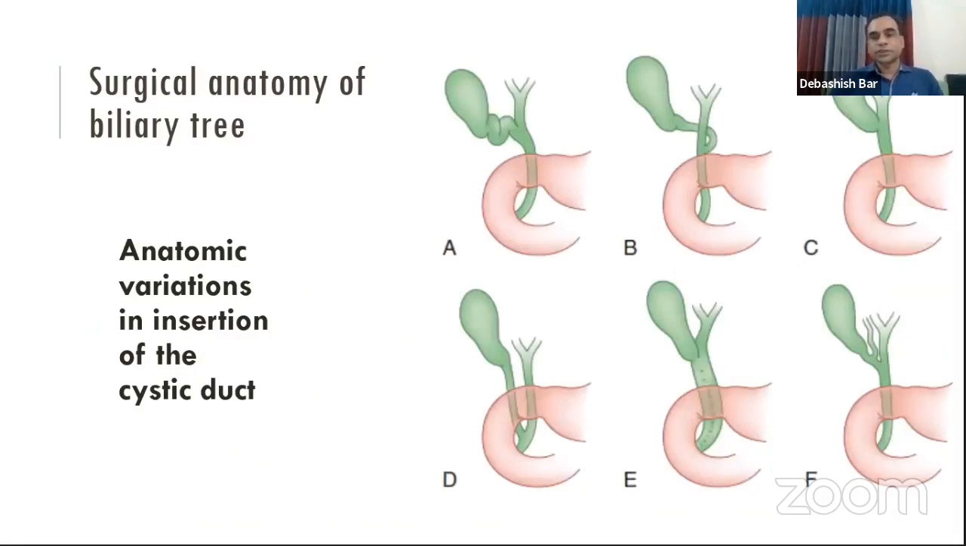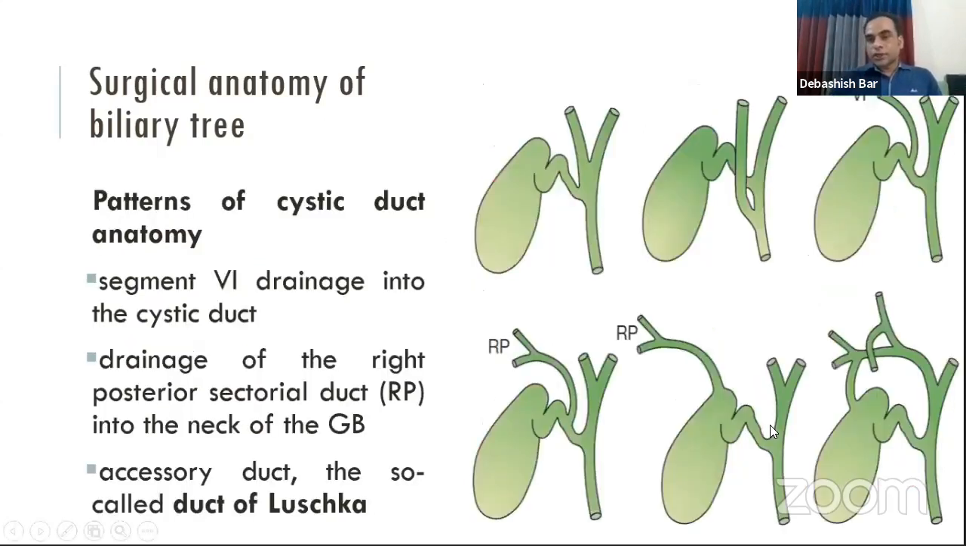There are some anatomical variations in the insertion of the cystic duct. Most importantly, the cystic duct may be tortuous, it may be long and pass behind the common hepatic duct. Sometimes it may pass parallel with the common hepatic duct and insert into the lowermost part of the common bile duct. Another variation is the right posterior sectoral duct. This comes from the right posterior sector of the liver. It may join with the cystic duct.